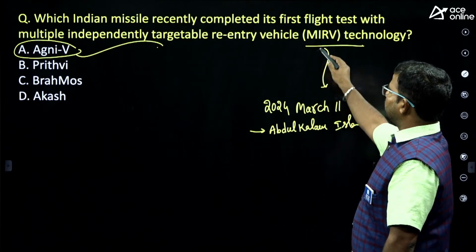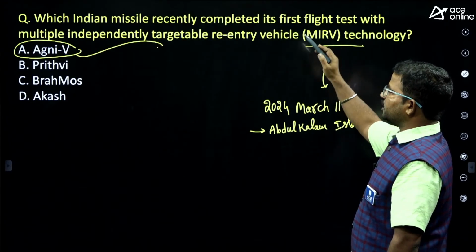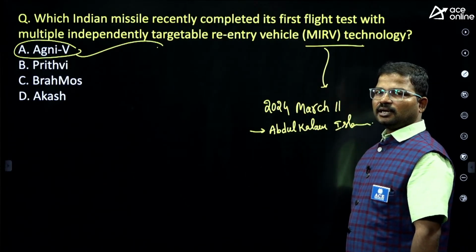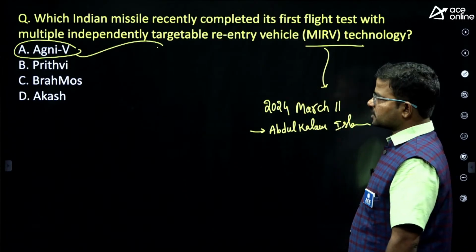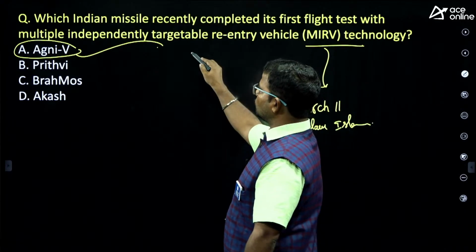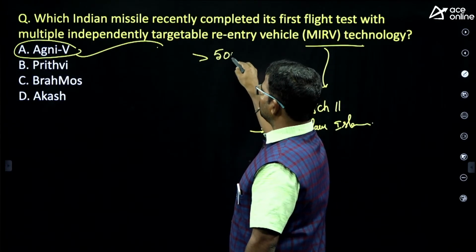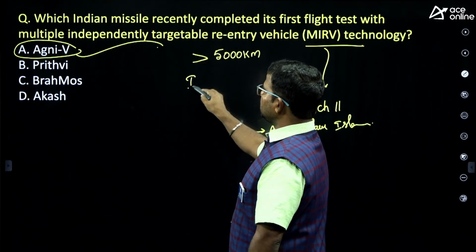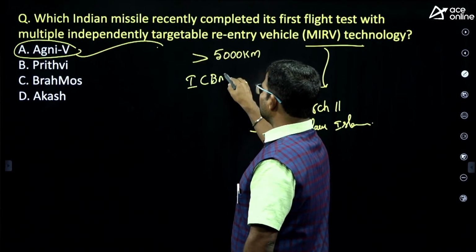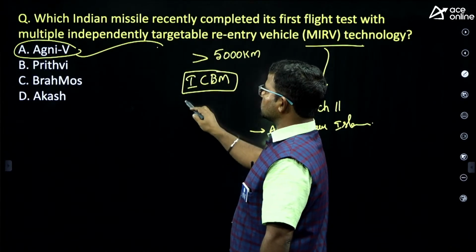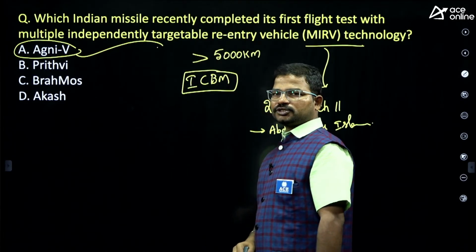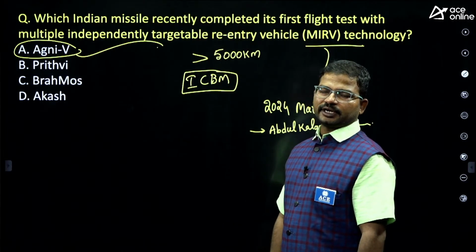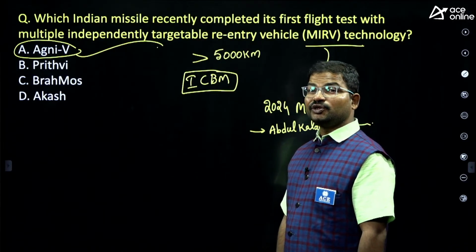For the first time, we used MIRV technology, especially in this intercontinental ballistic missile. Agni 5 has a range of more than 5,000 kilometers. Intercontinental ballistic missile means it can be launched from one continent to another continent. Next, it can also carry nuclear weapons.